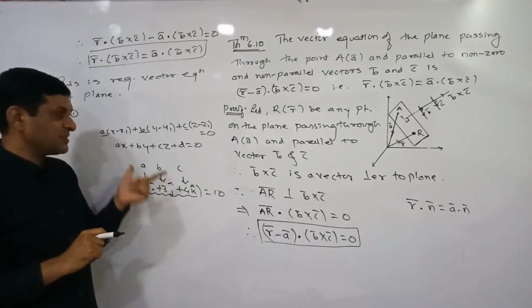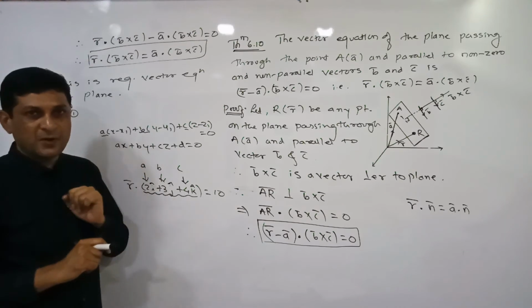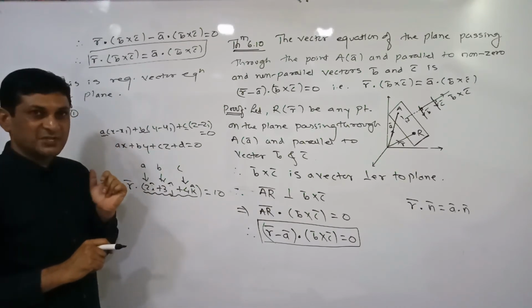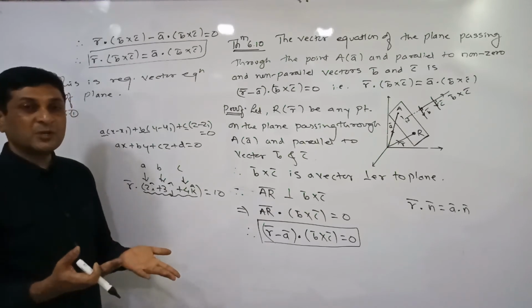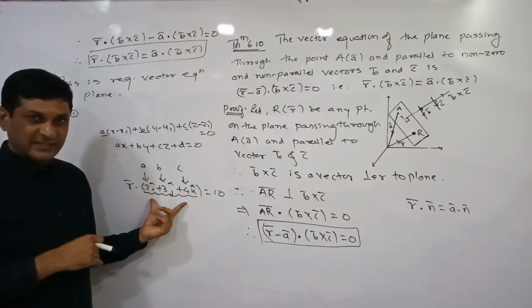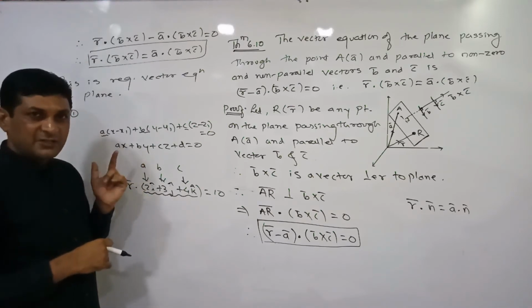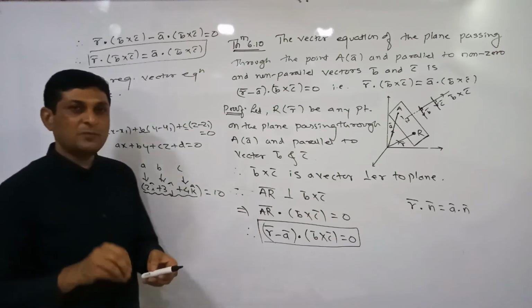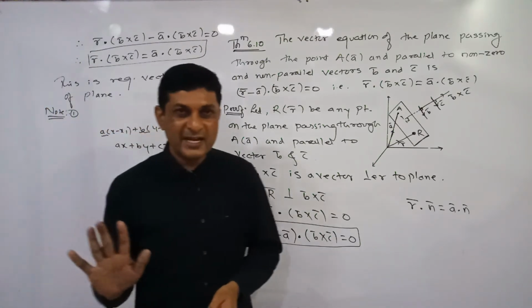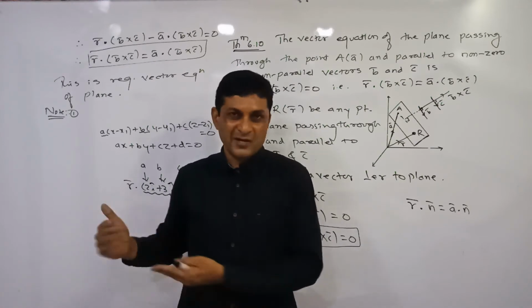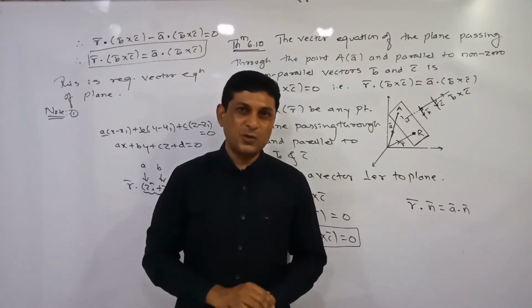If the equation is given in Cartesian form instead of vector form, then these coefficients a, b, c of x, y, z are nothing but the direction ratios of the normal. Means either the equation is given in vector form or in Cartesian form, from that equation we are able to find the direction ratios of the normal to the plane. Hope the idea about how to find the direction ratios of the normal to the plane is clear to you. We will write down all these things as a note also.